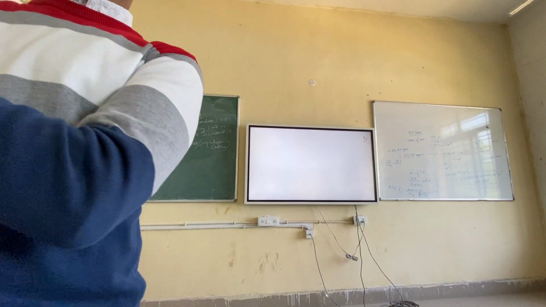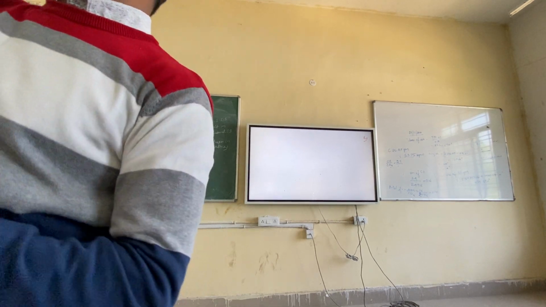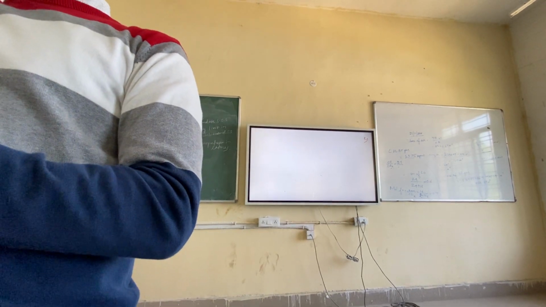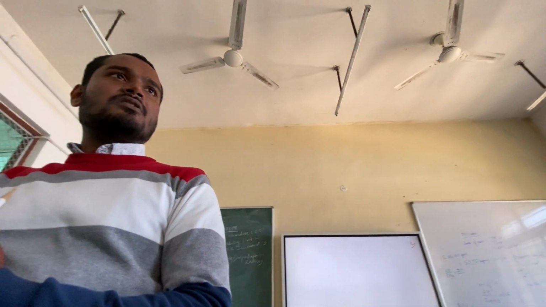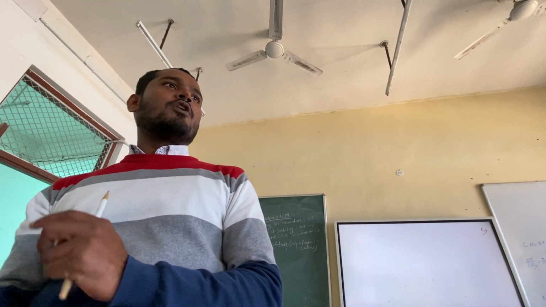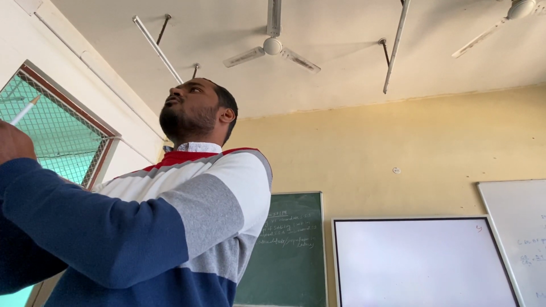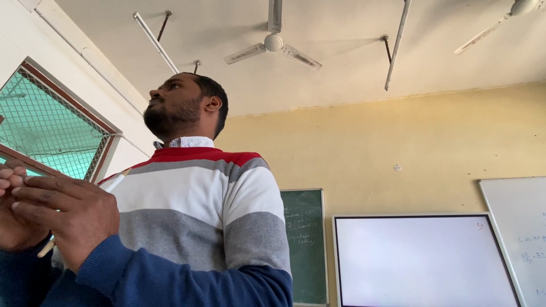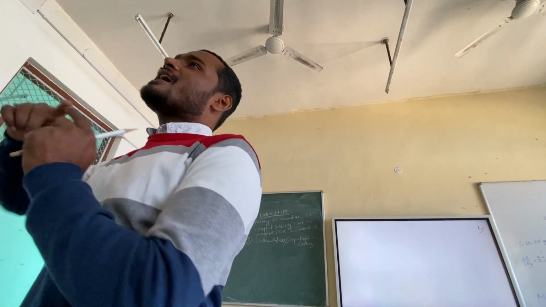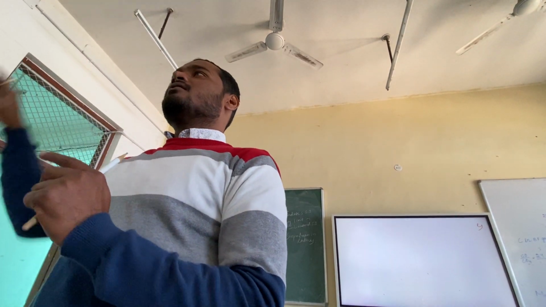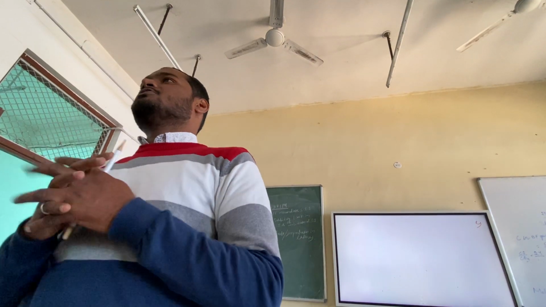If there is a further increase in vacancy concentration, again the G value will rise. You understood my point? So G value decreases initially with increase in vacancy concentration. It reaches a minimum value, that means for a certain concentration of vacancy, there will be a minimum free energy. But when the vacancy concentration is more, again the G value will increase. That is a non-equilibrium condition again.